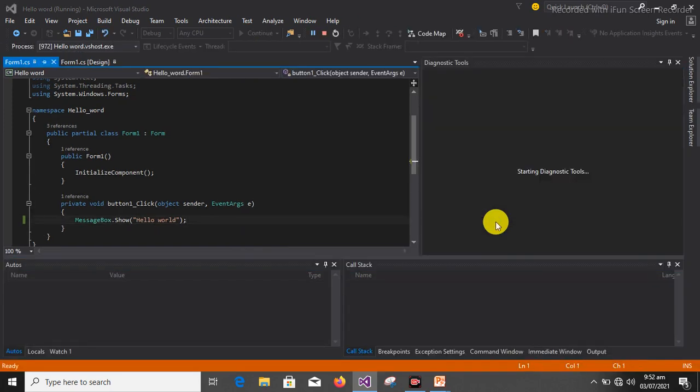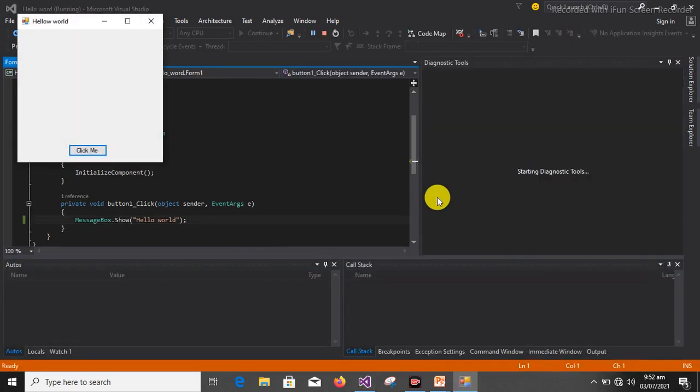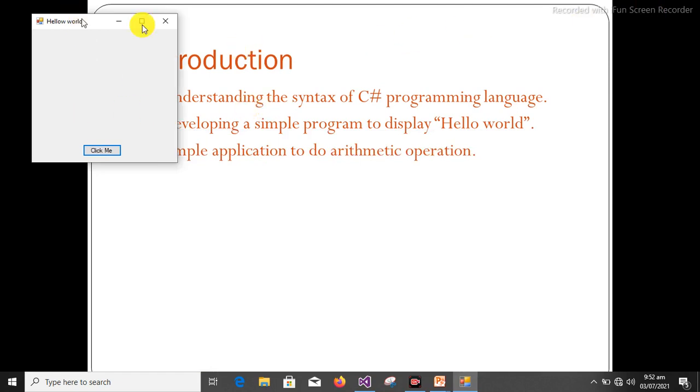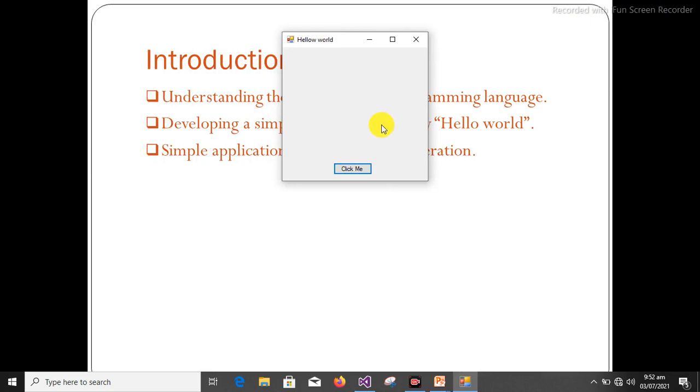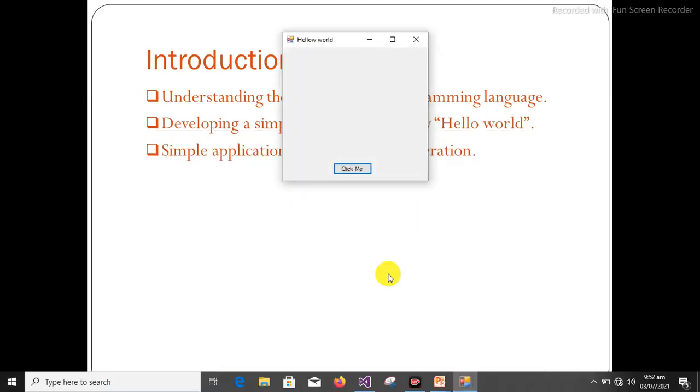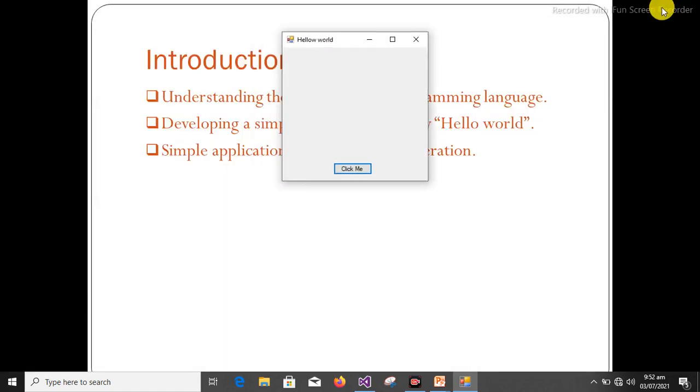After it's finished, you see it comes up. This is our form. Inside this form, you can see other things. You can minimize. You can come back to it. You can also maximize.